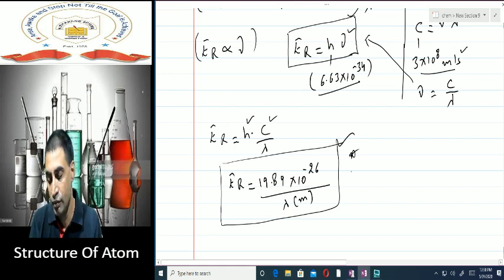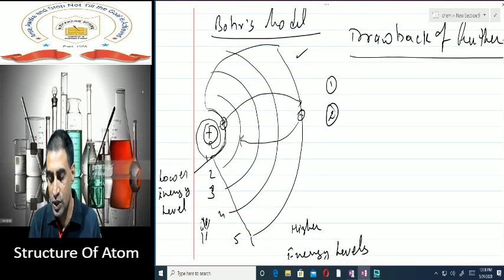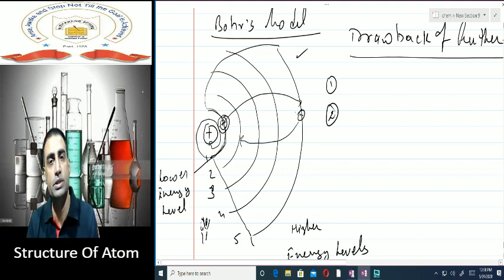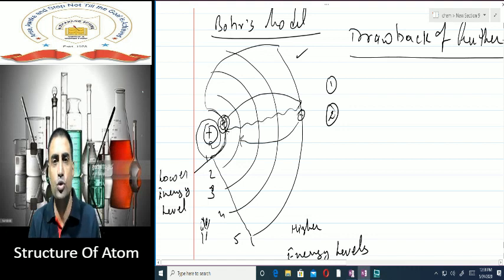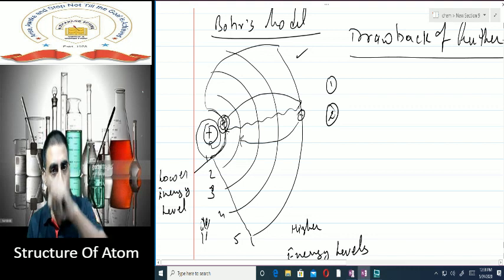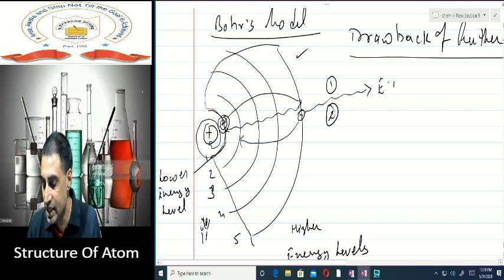Now we'll come back to our original concept. I told you one thing, that suppose this is an atom and suppose you have an electron in the first shell. If you supply energy, this electron will jump from a lower energy level to a higher energy level. It will absorb energy. Then you will get an absorption spectrum. After that, the nucleus is continuously attracting this electron. So this electron will move back from a higher energy level to a lower energy level, and it will lose the absorbed energy in the form of electromagnetic radiation.